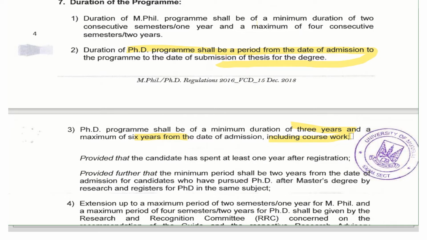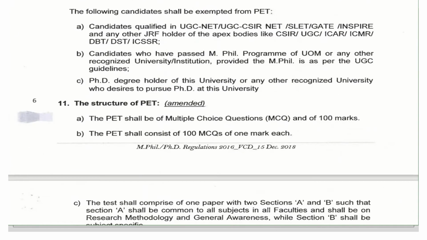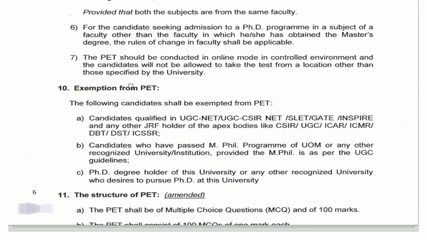So all these 3 years and 6 years will cover the coursework as well. So this is the duration that has been discussed for the PhD program in law. You can just go to the website and find it here. Now these candidates are going to be exempted from the PhD entrance examination.